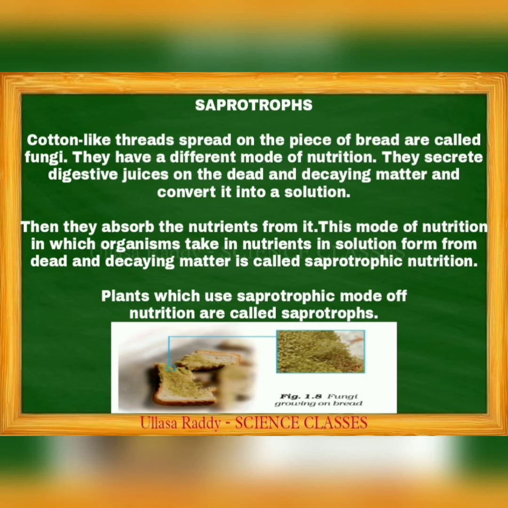Dead and decaying means when animals and plants die and decay. The organisms which use this mode of nutrition are called saprotrophs.